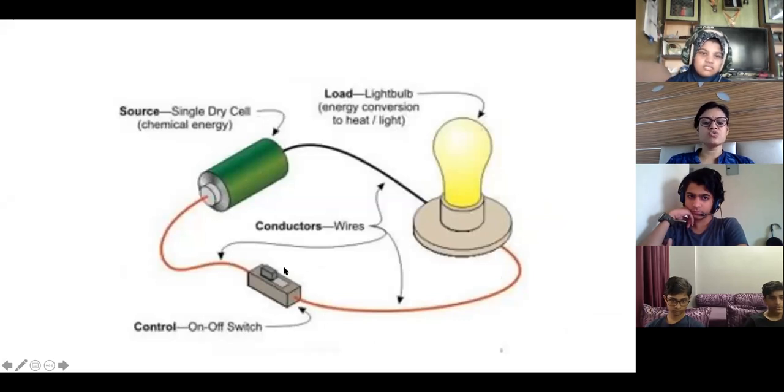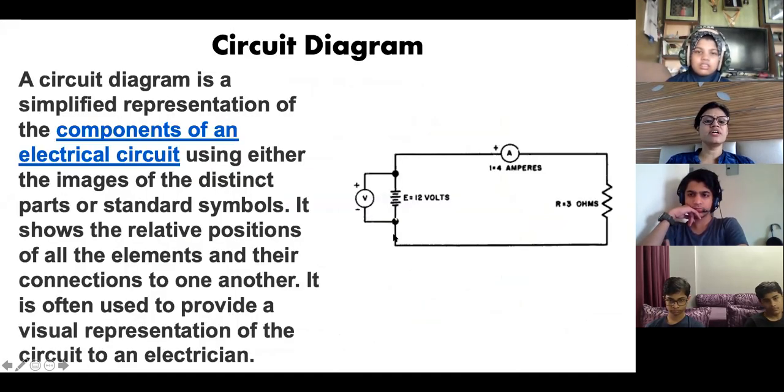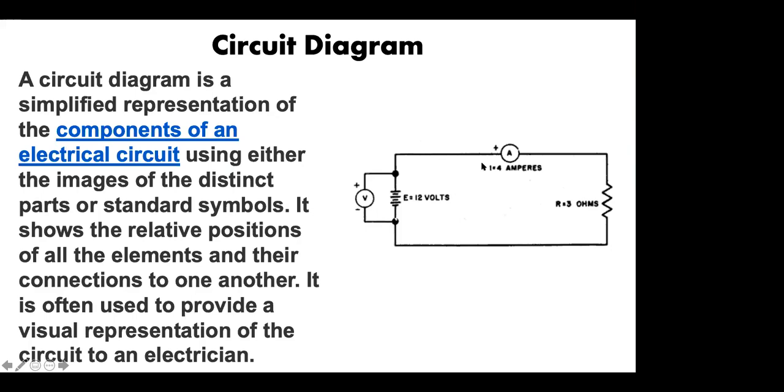We just didn't use this switch. So this circuit, we don't draw it like this. Why? Because it is very difficult to draw. Here it is a simple circuit, but normally the circuit is very complicated and too many things are there in it. So we need a circuit diagram. A circuit diagram is a representation of all the components of the circuit in short form, with standard symbols.